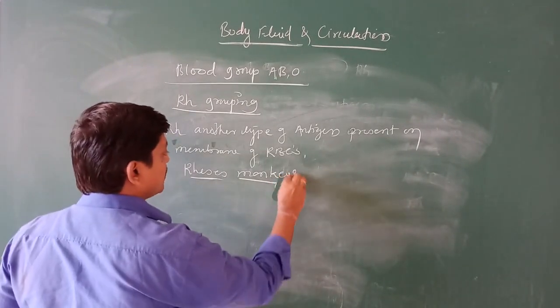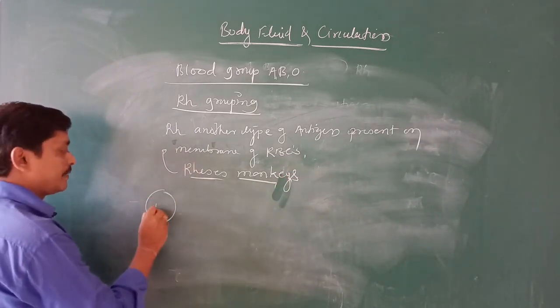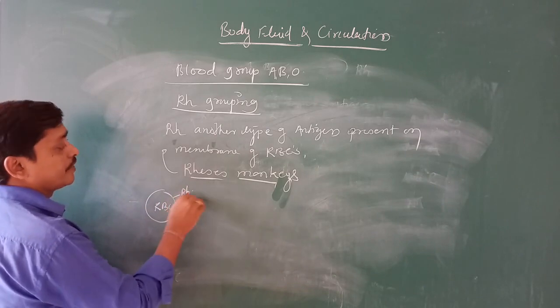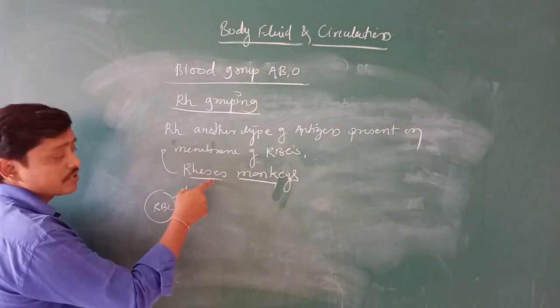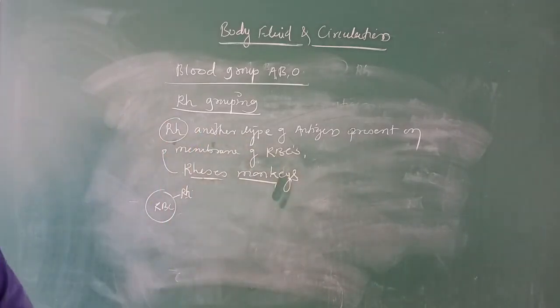This is first found in the rhesus monkeys. What I told you, this is suppose an RBC, and on the membrane of the RBC you are going to get the RH factor, and this was first seen in a rhesus monkey. That's why it is called RH.